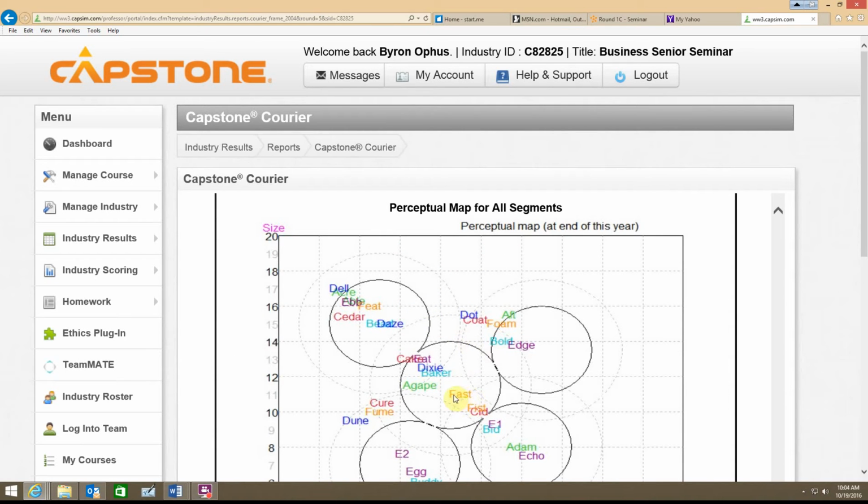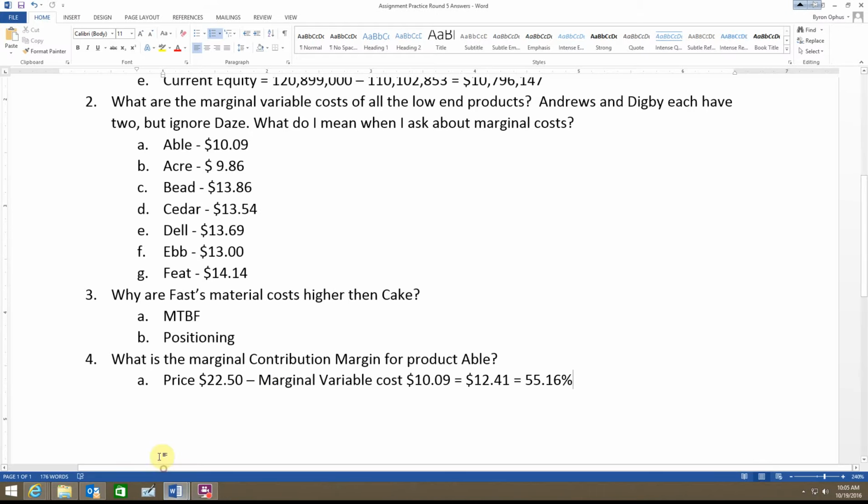So Fast again is way up here and Cake's way back here. Well, the materials that you're using to make a product back here, in terms of the performance and the size, just aren't as good. Okay, and so the materials are quite a bit less expensive also. And if you do the math, you'll see that the MTBF itself cannot account for the higher cost that Fast is paying, right?